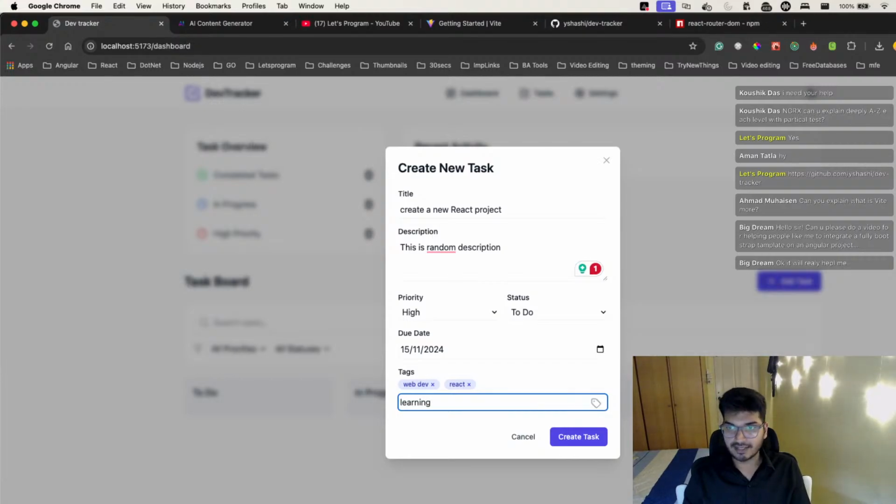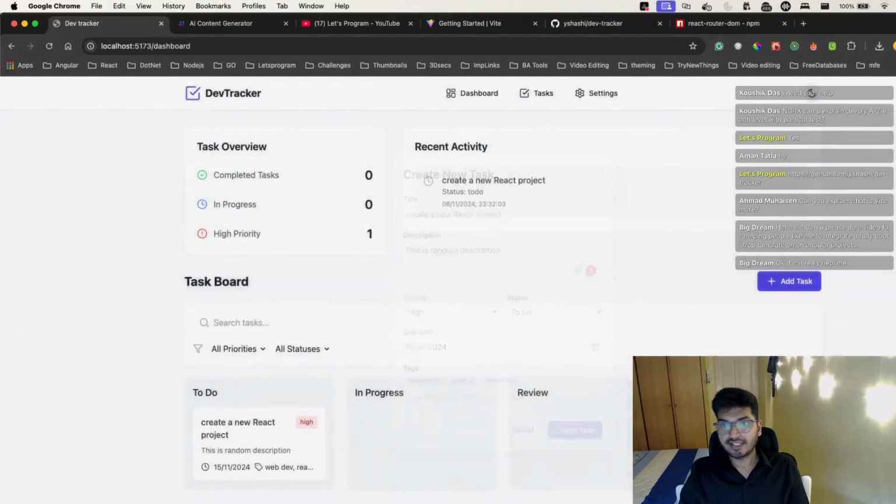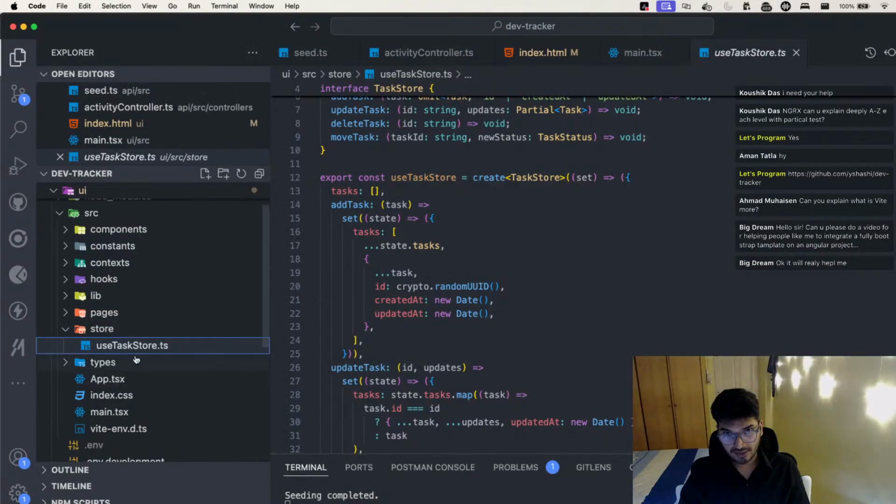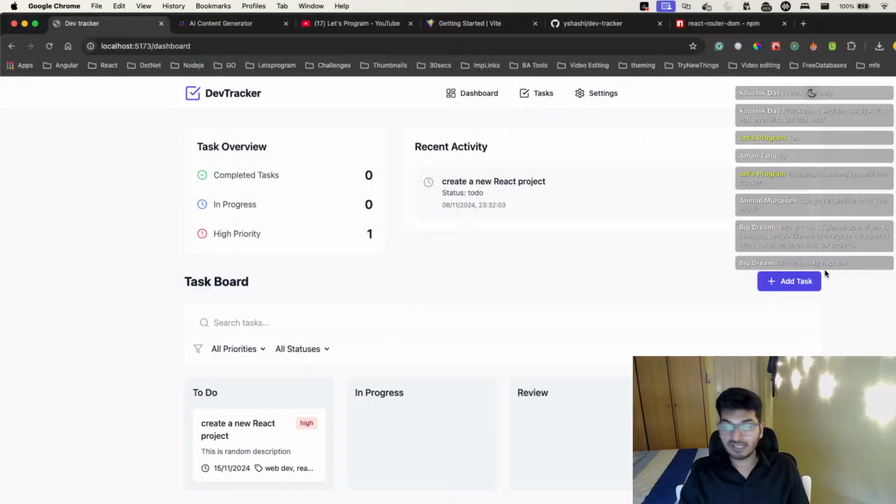We can give some cool tags, and you can create a task. Can you see we have created a task here? So that's what this store is doing. The store is helping me persist this particular state whenever I create something.